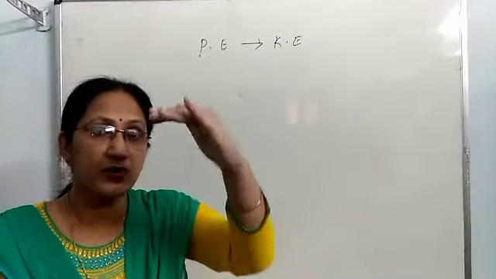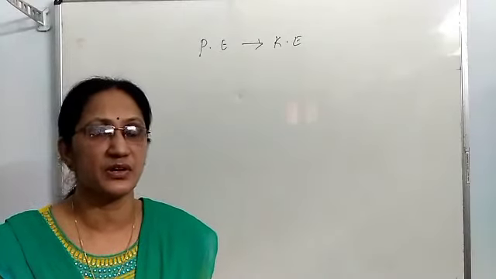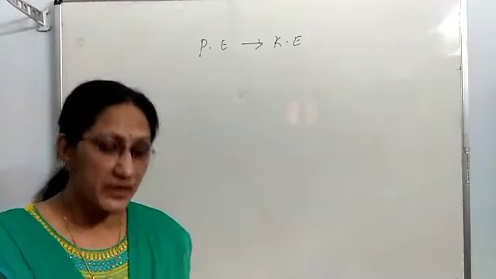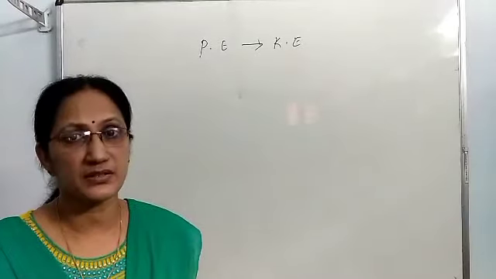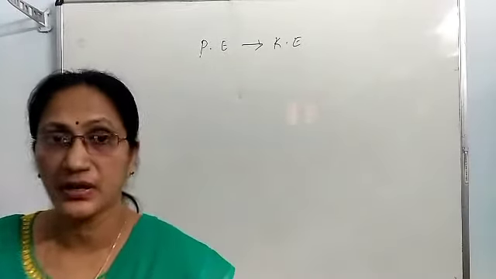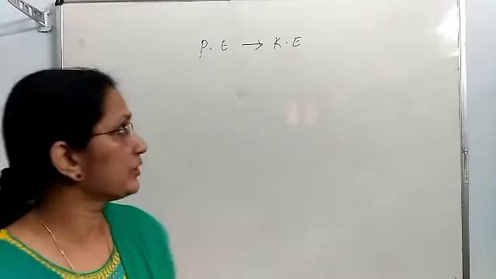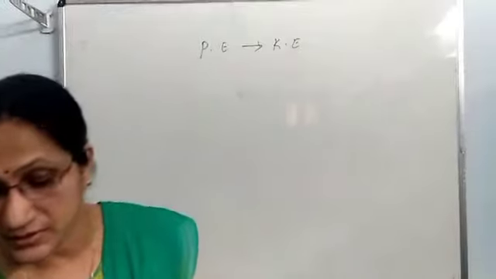And as the velocity goes on increasing, kinetic energy, half m v square, is also going on increasing. When it strikes the ground, it strikes with the maximum kinetic energy because velocity will be maximum at that point. Then another example for conversion of potential energy to kinetic energy.